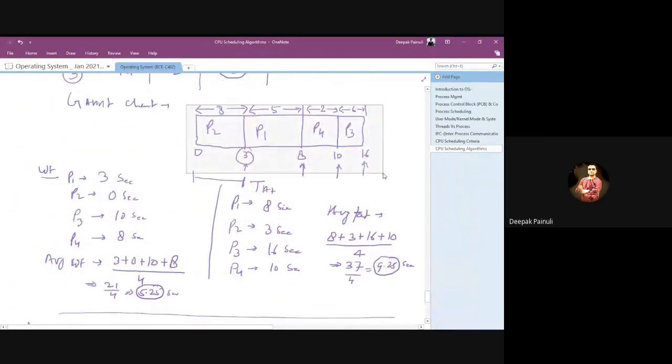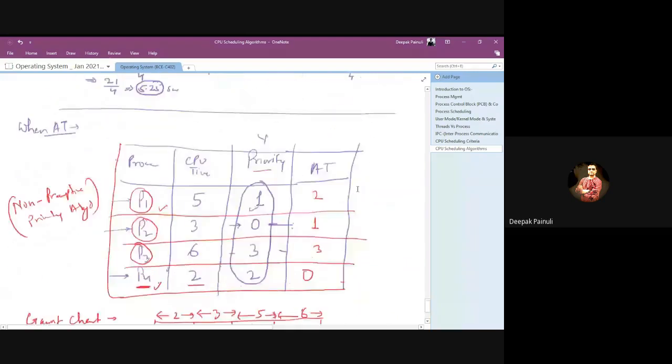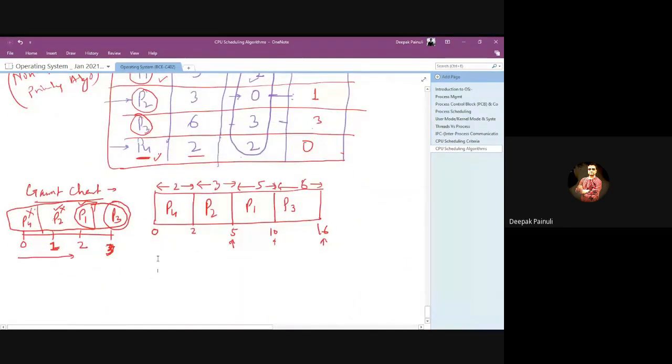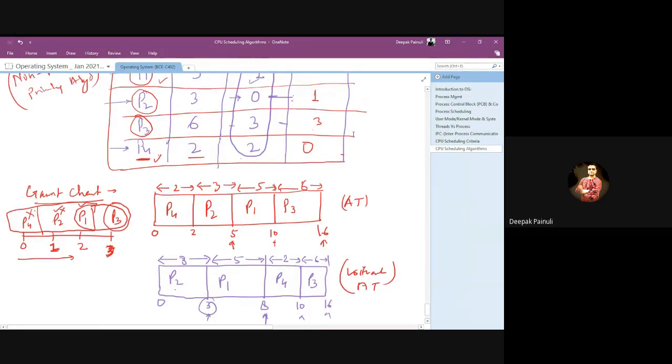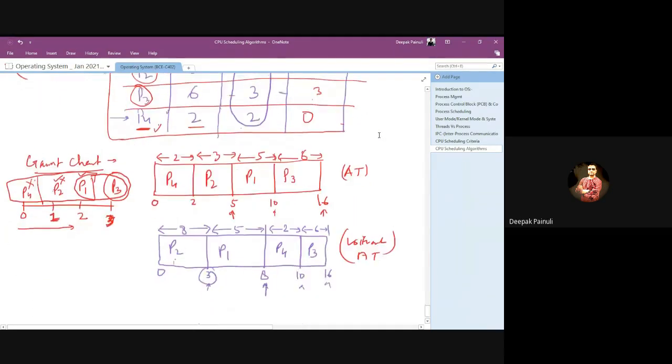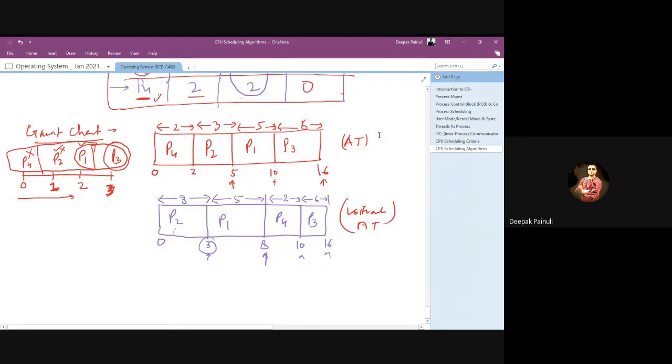Is there any difference? This is when arrival time is not given, and this one is when arrival time is given. With arrival time and without arrival time, there is a difference, right? See the difference here. P2 got the chance first, but here P4 got the chance. Why? Because P4 arrived in the system first. That's why the system has no option for selecting any other process, so it got the chance to control the CPU.